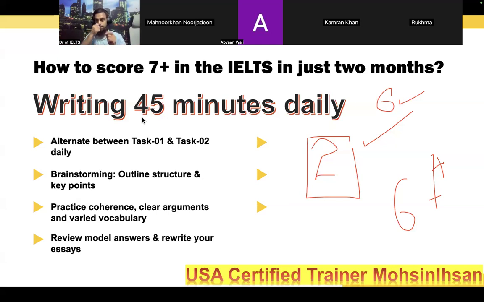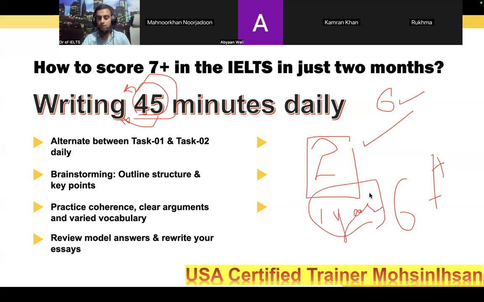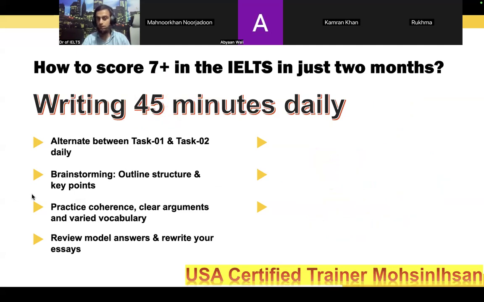But if you start, let's suppose, from now, and you don't have a strong background in English, then 45 minutes a day for writing is important. This is also an important point: if you don't give 45 minutes a day, even if you spend 1 year on IELTS preparation, it is not worth it. It is all in vain, because you're not writing on a daily basis and you don't read essays on a daily basis. So how can you expect to get 7 plus easily?